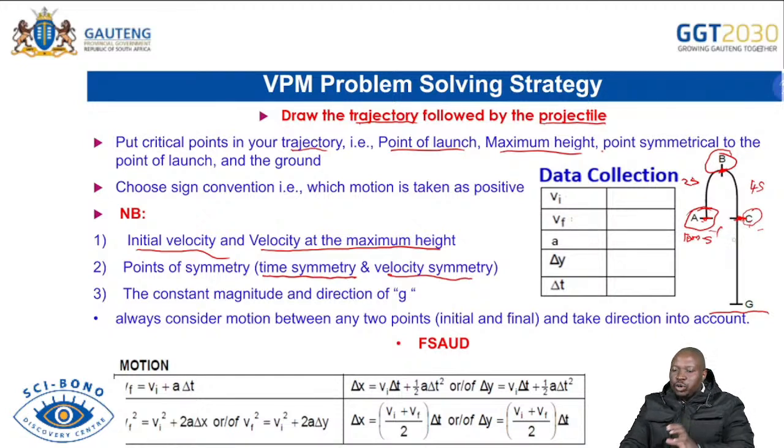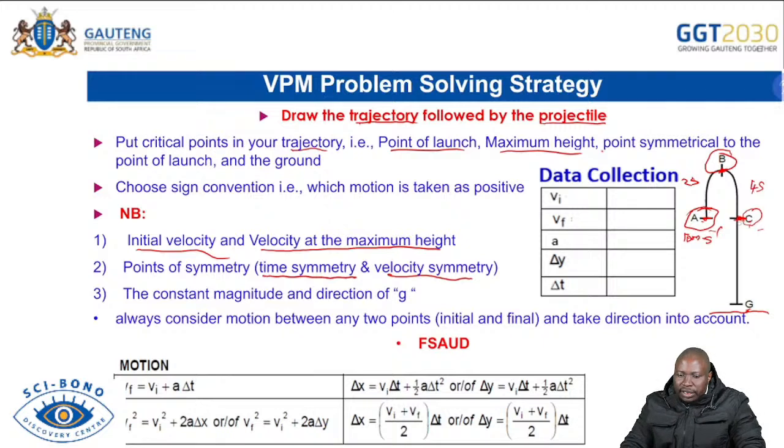So please be able to divide it like that and have an understanding to say if it's 10 meters per second at C, obviously at G, before it just reached the ground, the velocity will have increased. It will be more than 10 meters per second. So even as you're doing your calculations, you are able to see that I'm expecting my answer to be more than 10 because I've passed point C there.